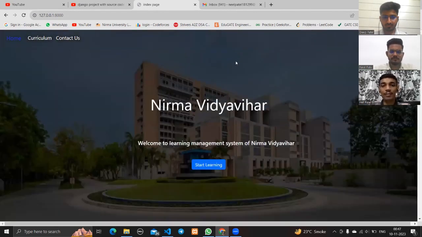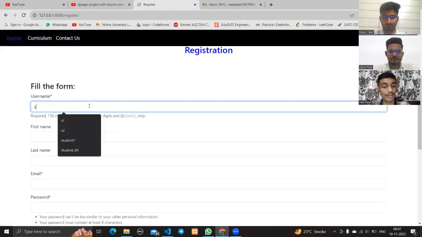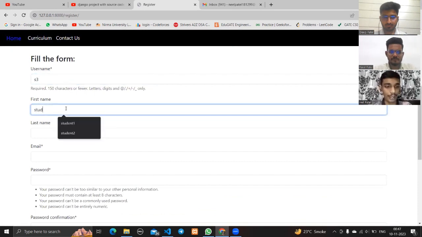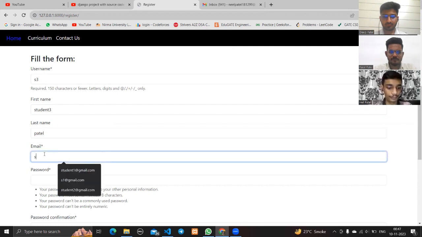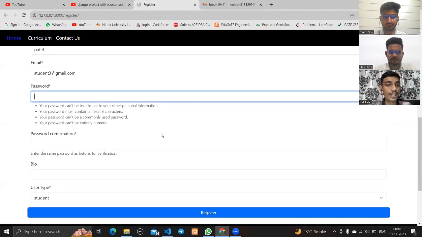So now, first I am registering as a student. So here is the username, and the username must always be unique, and the name of the student, last name, and Gmail. And here in the password, there is some constraint that it must be at least 8 characters long and it can't be entirely numerical.